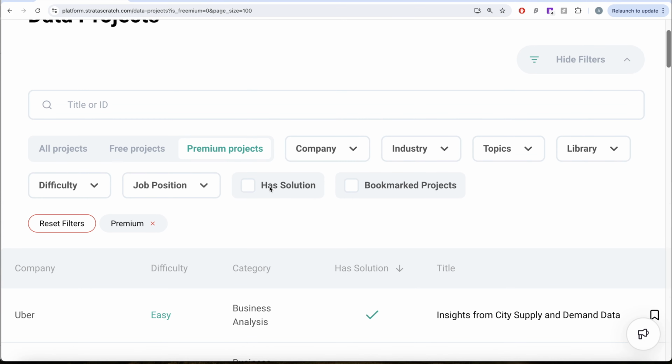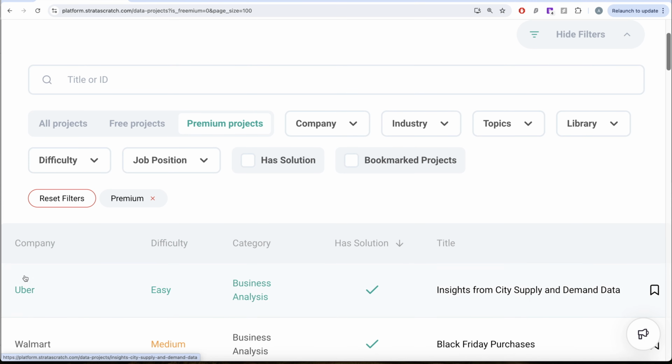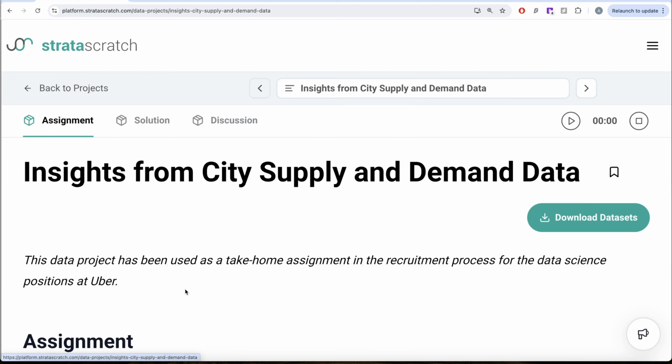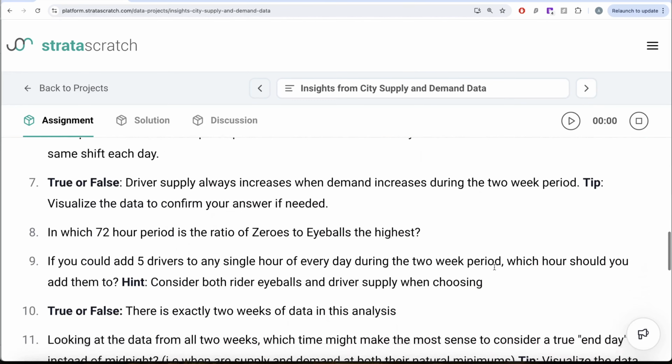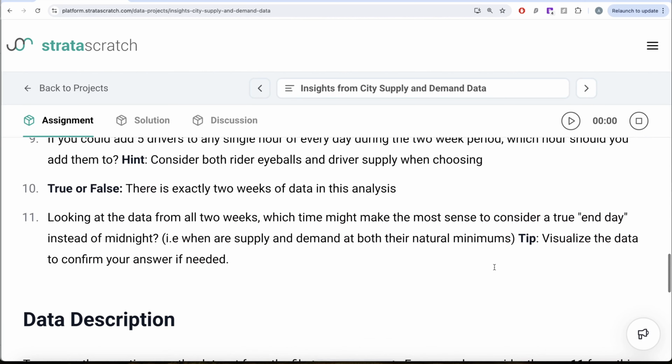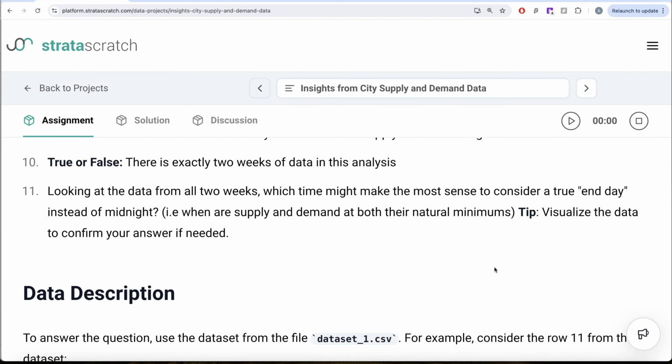So from this video, we are going to start the first one. This company Uber has this take-home assignment, right? This project has been used as a take-home assignment in the recruitment process for data science positions at Uber. So what we are going to do is we are going to have these data sets, and I think there are about 11 questions that we need to answer based on that. So we are going to do it step by step and try to learn from it.